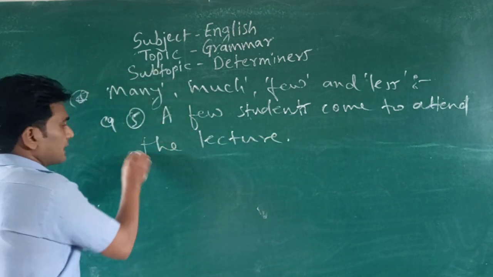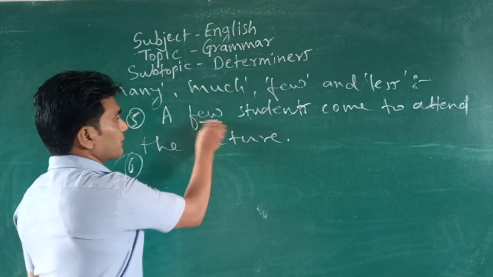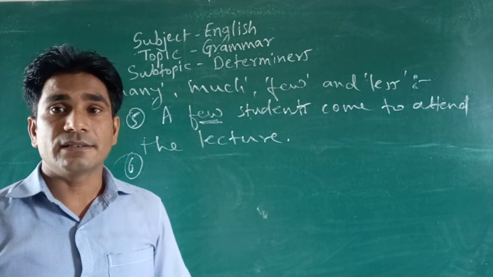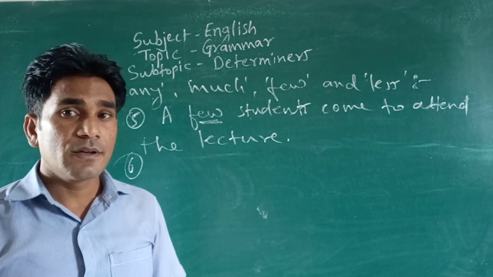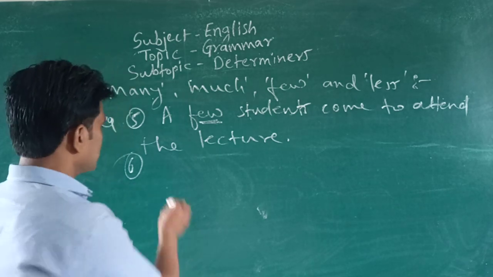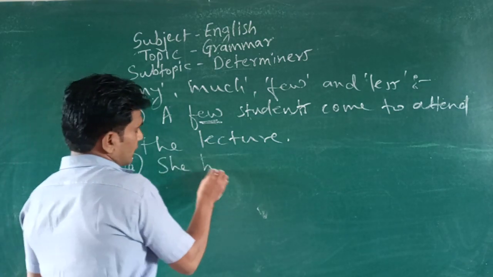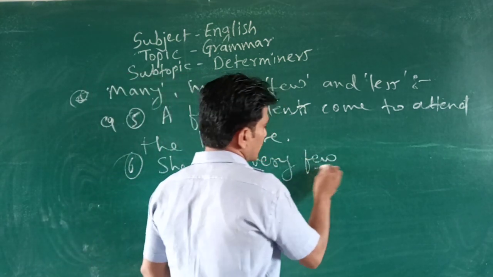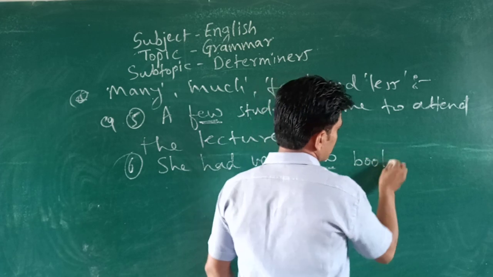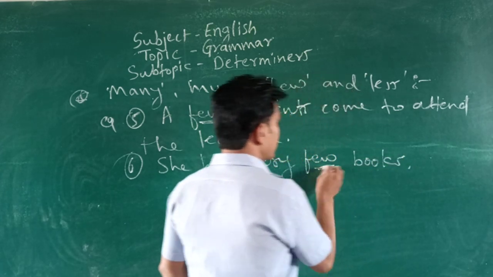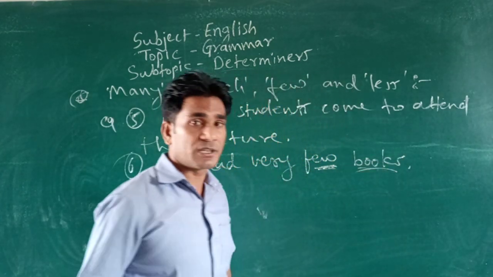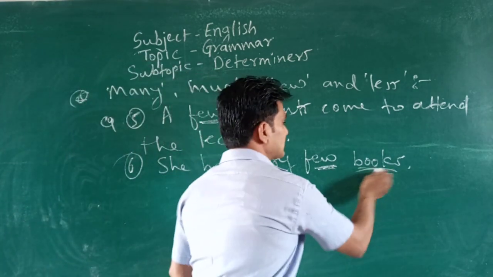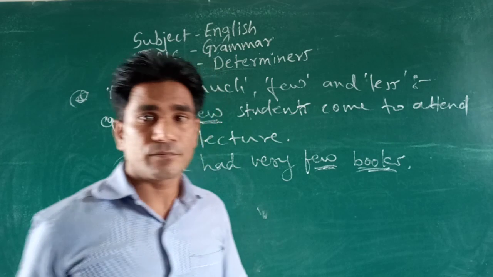Second, again you can say a few. She had very few books. Books, again a countable noun, few books. As books is a countable noun, there is few.